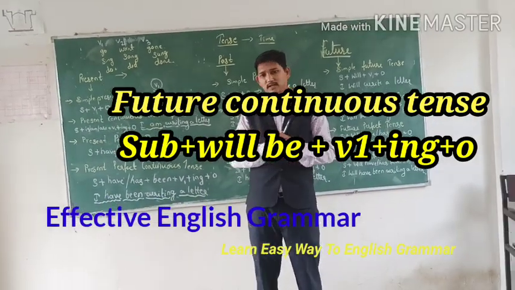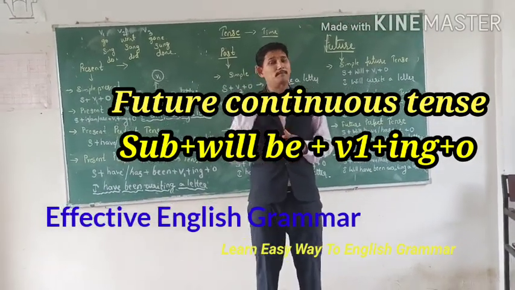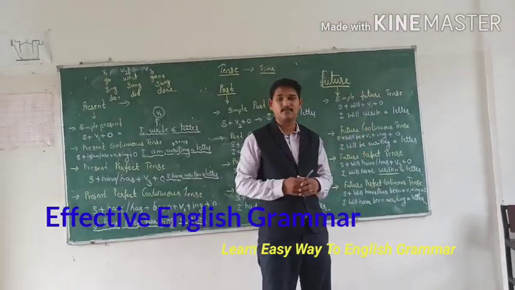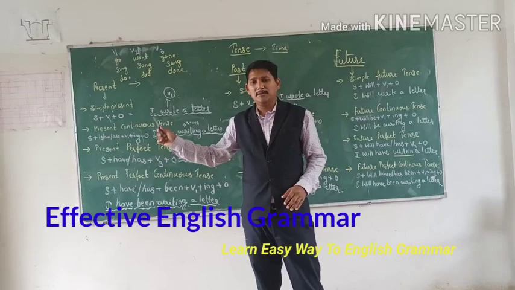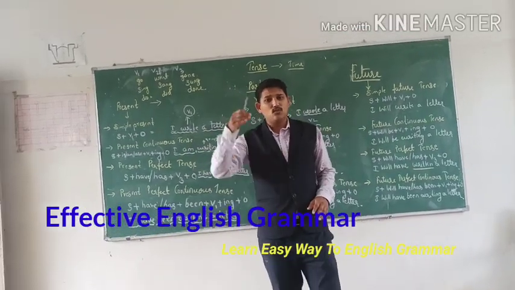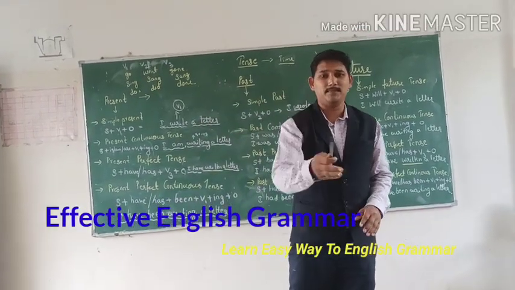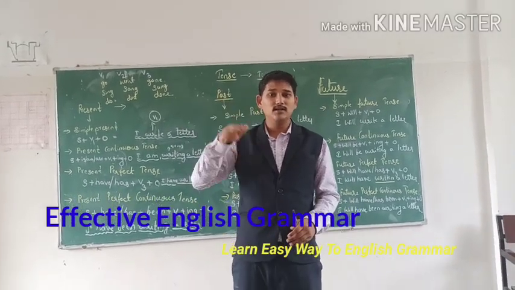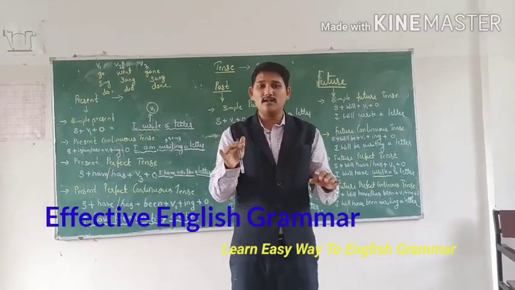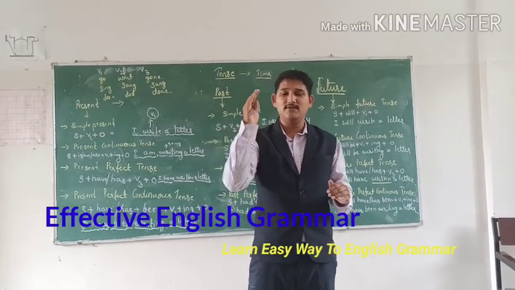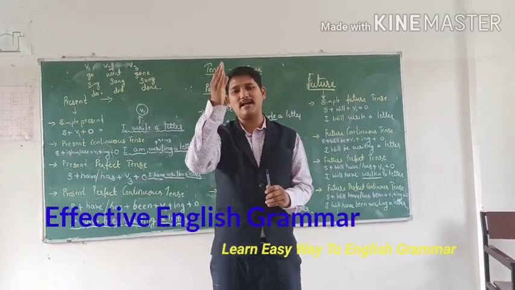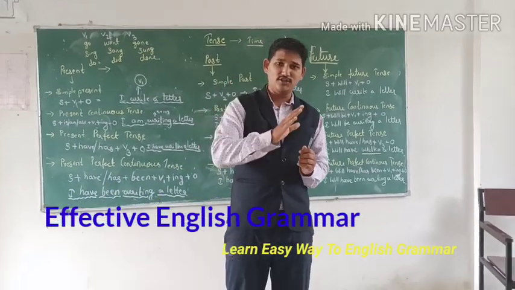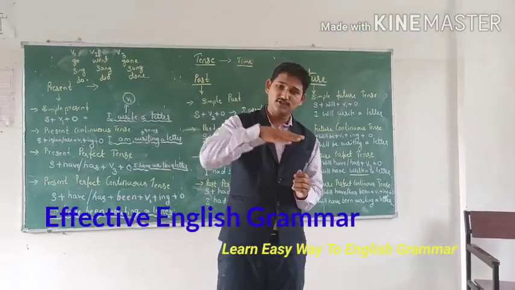The present is there: is and are. Past is there: was, were. And future is there: will be. So you can identify is and are, was and were, will be. See that when we do the action, is and are, was and were, will be, these all are there along with the ing, which will be compulsory. Fix it in your mind. It's a present continuous or past continuous or future continuous.